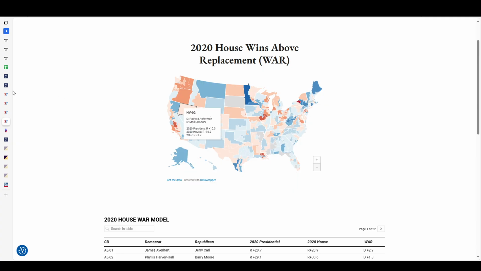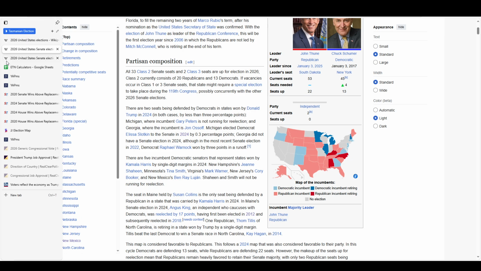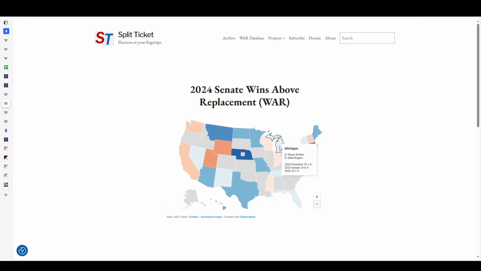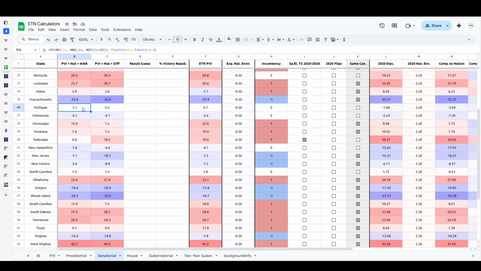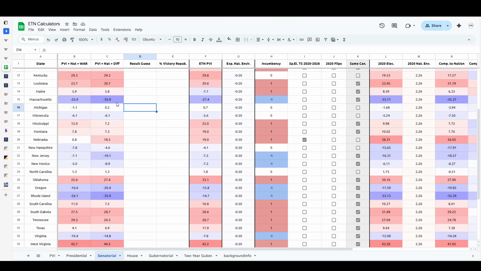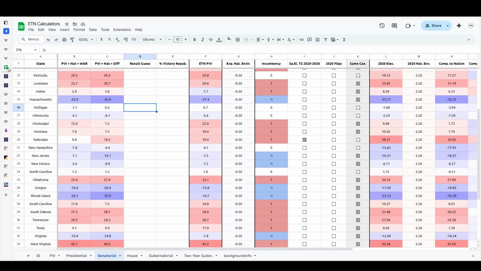Andy Levin here, I believe, is the candidate that is running. That's going to be vacating the 9th District. Mike Rogers, actually, nominee for U.S. Senate. So then we actually look at the U.S. Senate, 1.3, plug in that calculation to the 0.2 that's expected, then it actually ends up staying blue. Otherwise, if you don't include that and you have no incumbency, then you actually default to 0.2 for the PVI, which means that this would actually flip on the Senate map to the Republicans. But that's no information on candidates whatsoever,